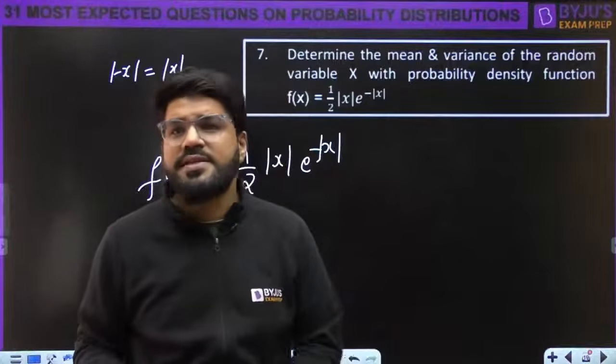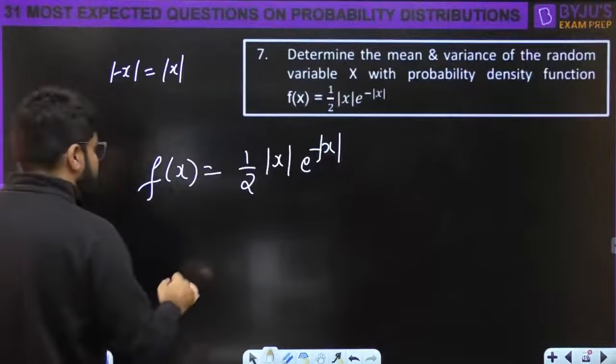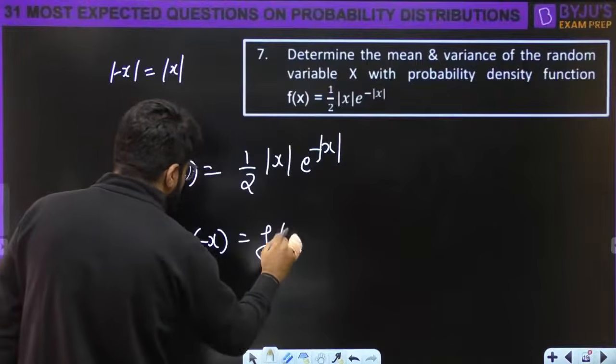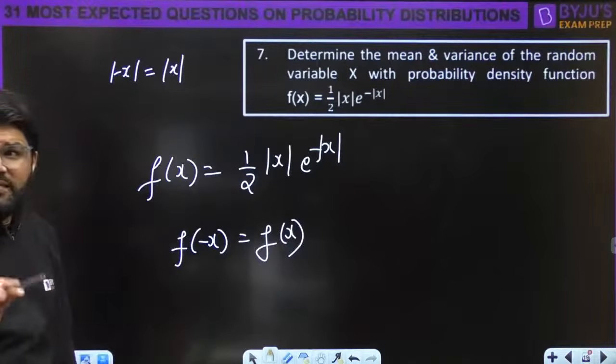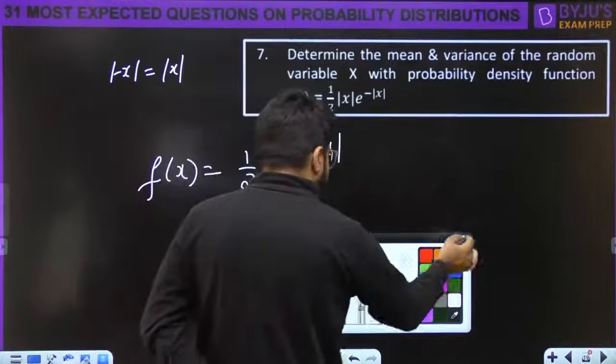Modulus of minus 3 and 3 is the same. Modulus of minus 10 and 10 is the same. So modulus is an even symmetric function, right? And that is why f of minus x will also be f of x. So we have an even symmetric PDF here.